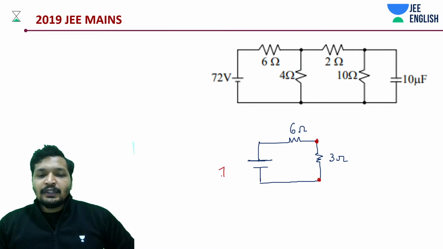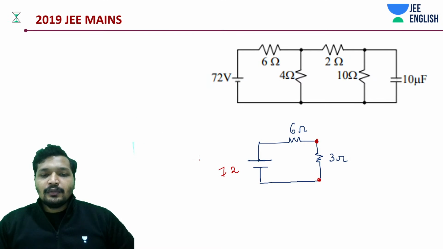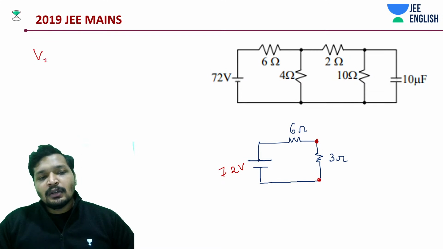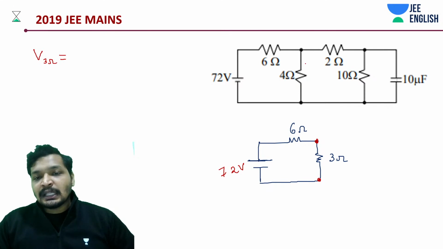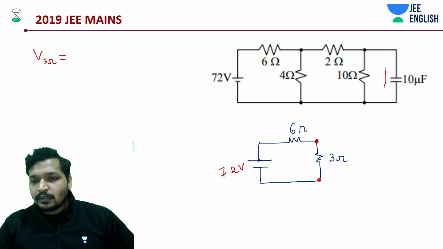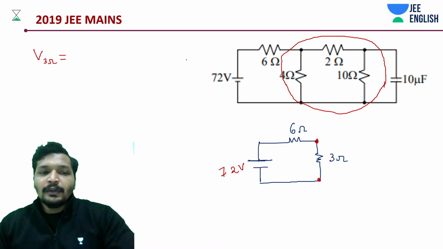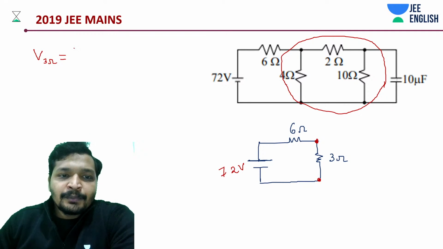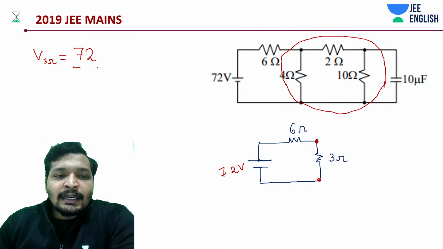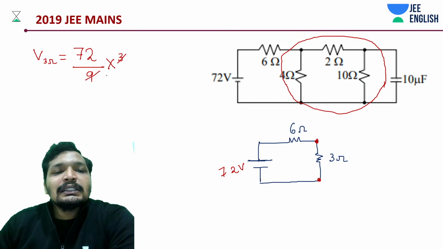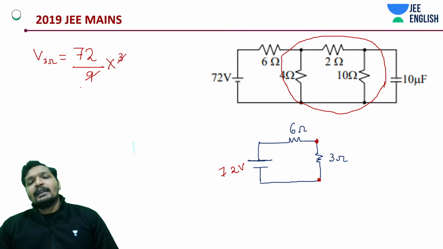So if this is 72, what is the potential across 3 ohms, which is nothing but equivalent of this? Potential across 3 ohms is going to be 72 divided by 9 into 3. Basically in series, is that it? Yes, 6 plus 3, 9.